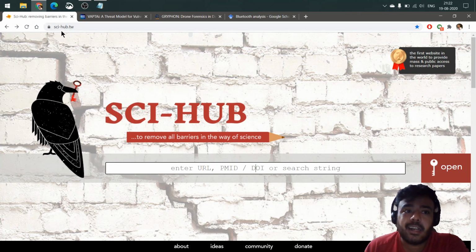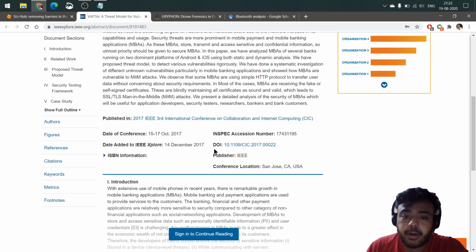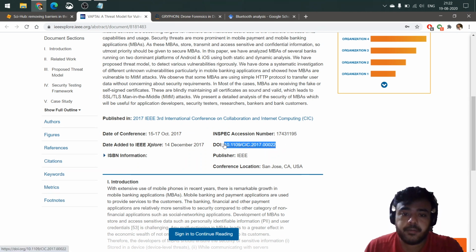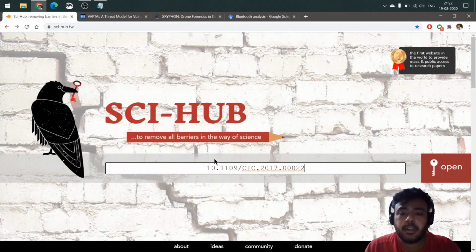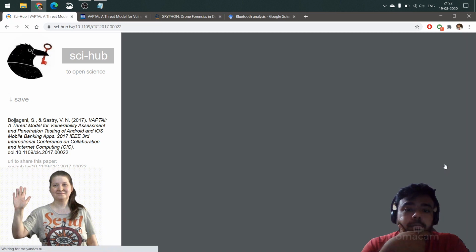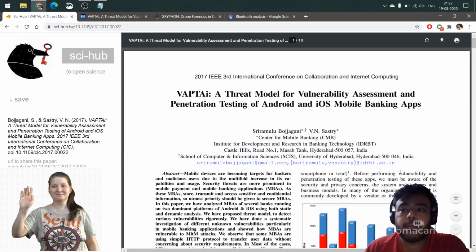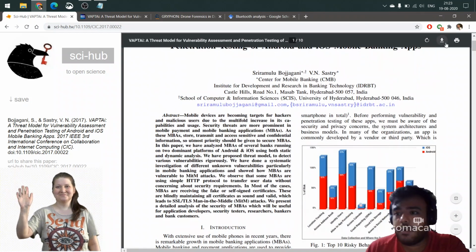The link is sci-hub.tw. Now, whatever paper you have, you can either copy the URL directly, or you can come down and you will find the DOI number here. So you can copy that DOI number, paste it here and open it, and it would just open the paper for you.